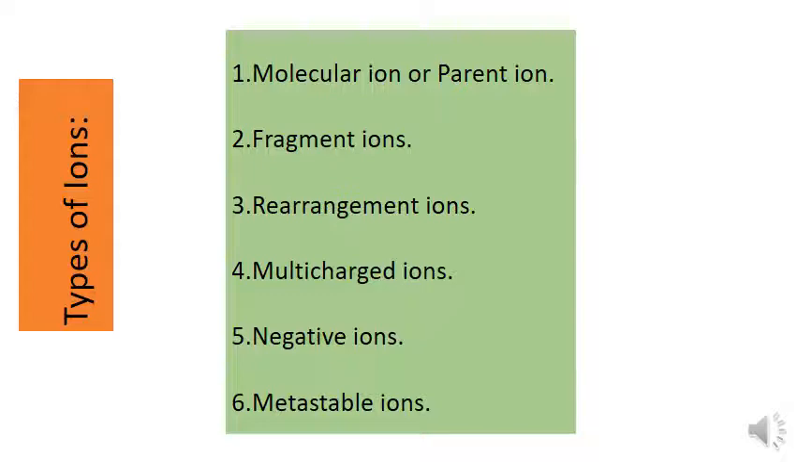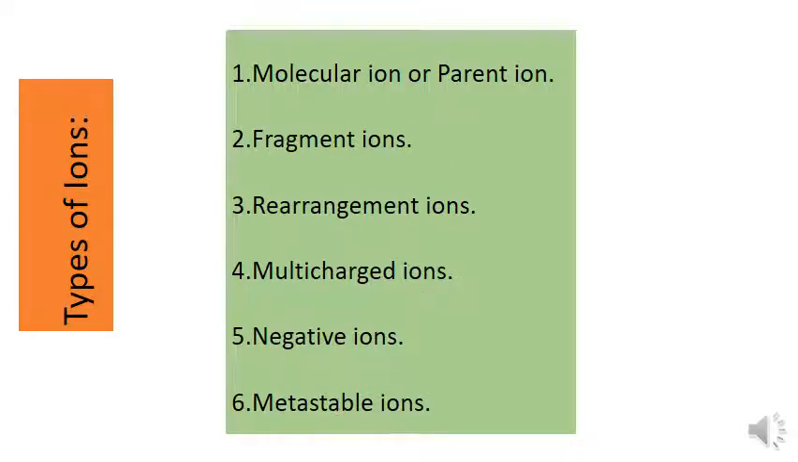We discussed the basic aspects of mass spectrometry. Now let us discuss the different types of ions formed in mass spectrometry after fragmentation. The first one is molecular ion or parent ion, and next one fragment ions, third rearrangement ions, fourth multi-charge ions, negative ions and metastable ions. Here we discuss the molecular ion, rearrangement ions and metastable ions in detail.